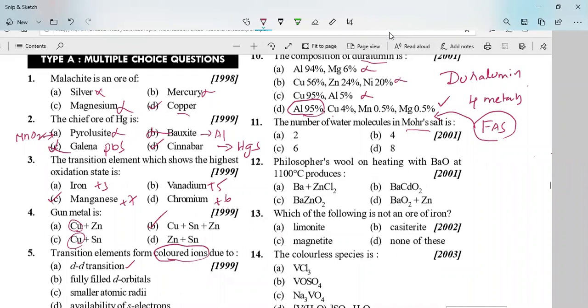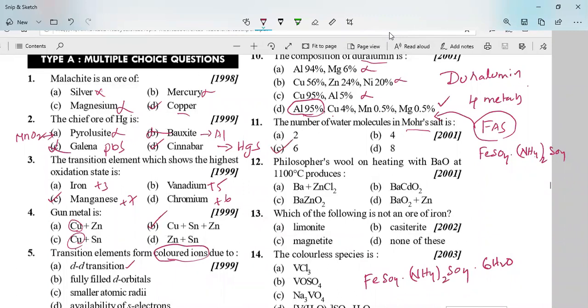What do you mean by double salt? It is having two metal salts: ferrous sulfate and ammonium sulfate. Here I will write, see, ferrous sulfate and ammonium sulfate. This salt is in association with six water molecules. Understood? So here, what is the correct option for this one? C is the correct option.